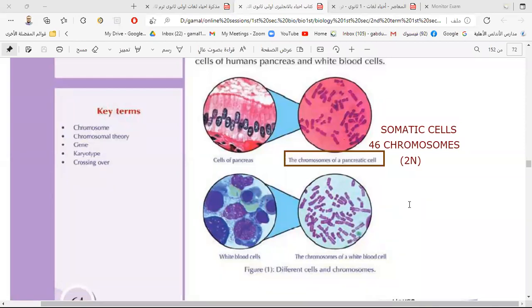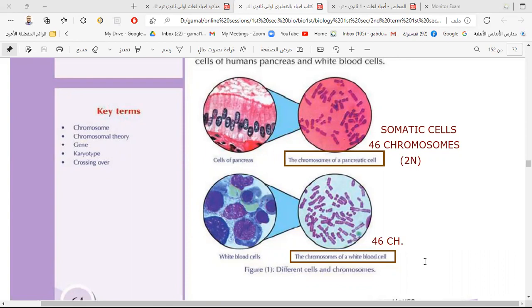In all your body cells, there are 46 chromosomes, like the pancreas cell, the red blood cell, and the white blood cell, because they are somatic cells.